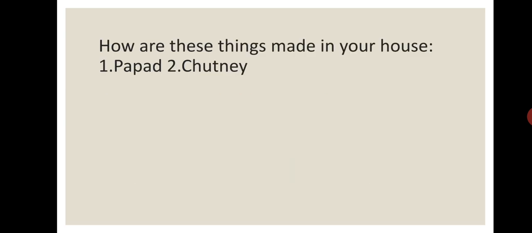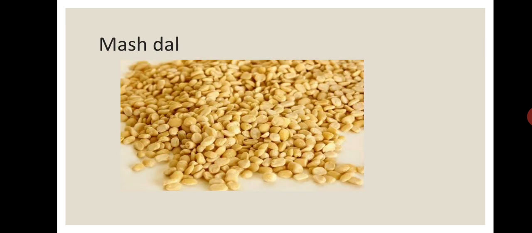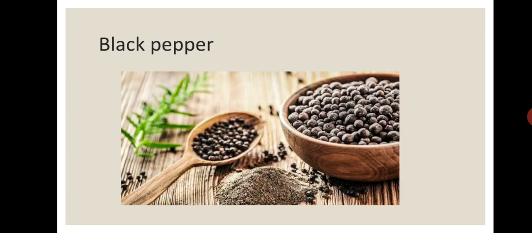Next, you have to tell about the recipe of papad and chutney. For making papad, what are the ingredients? Mash dal without skin. The skin of mash dal is black. Then salt, black pepper, etc. Students, look. This is a picture of mash dal. This is the picture of black pepper. Actually, black pepper is a type of spice.